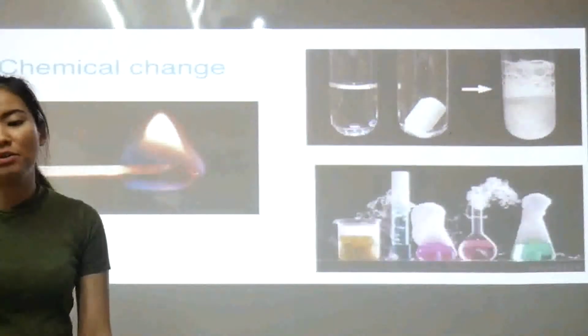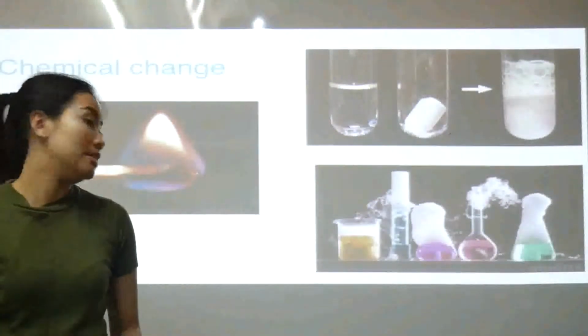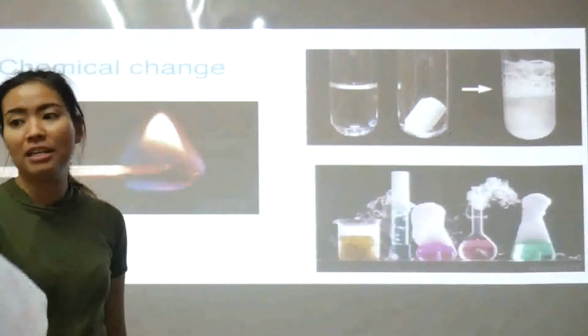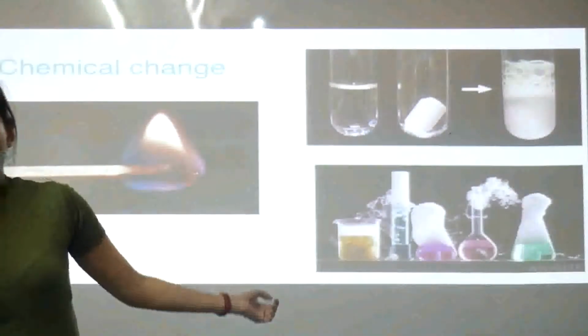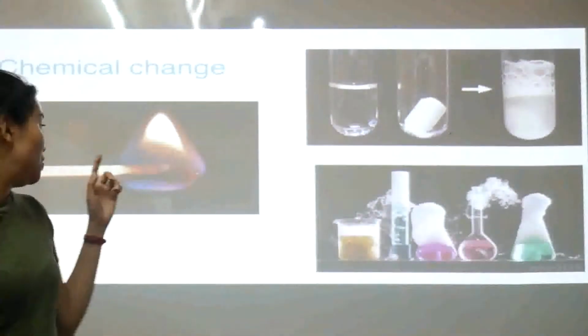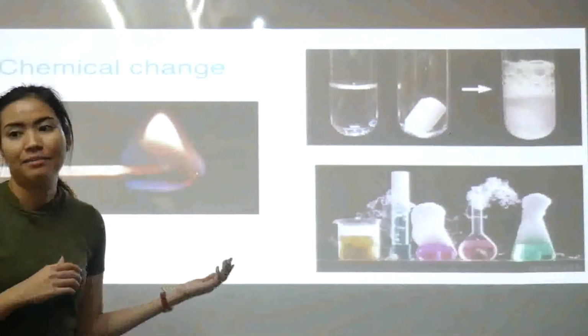A chemical change is one in which the chemical composition of the substance does change. Chemical bonds between atoms must break and form to generate a completely new substance.